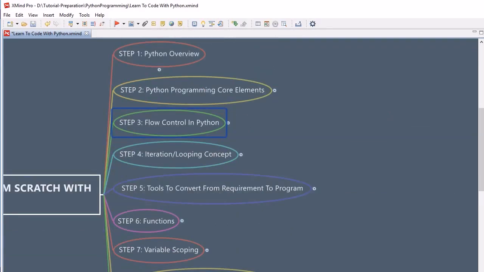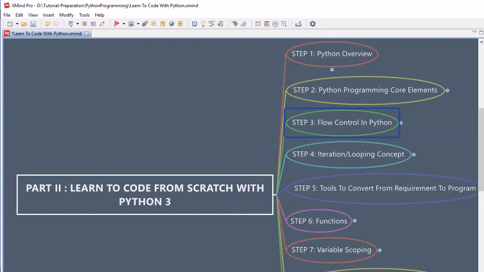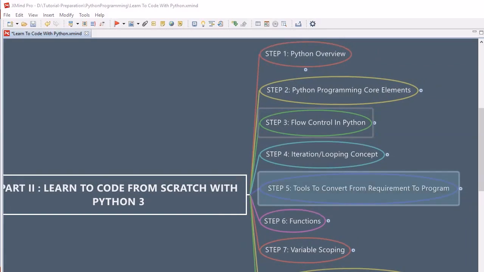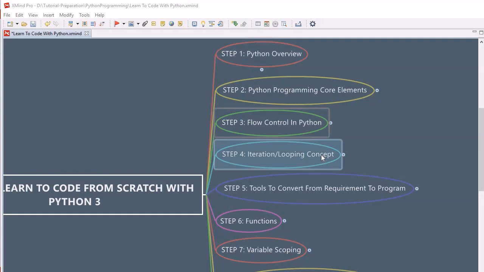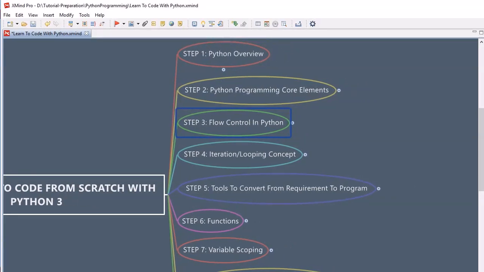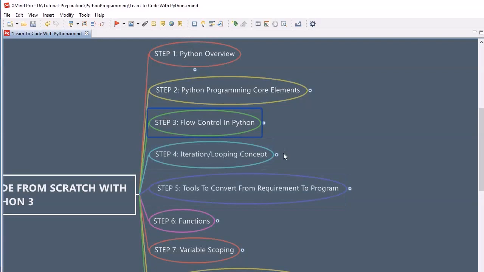Now we are moving into another topic, that is iteration and loops, one of the important topics of Python. If you grasp this knowledge of iteration and looping concept along with flow control, that means you have completed 70% of Python, because most of the logic in any programming language is based upon these two concepts. It is very important. If you understand looping concept along with flow control, you understand almost any programming language.